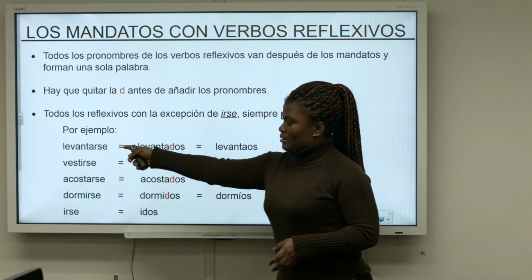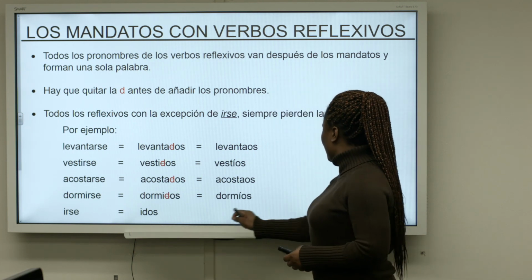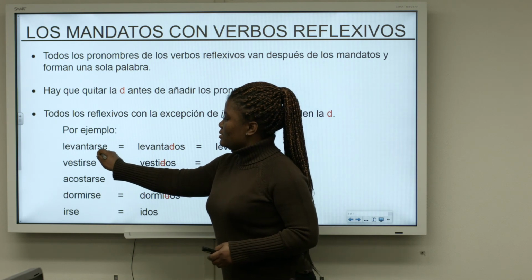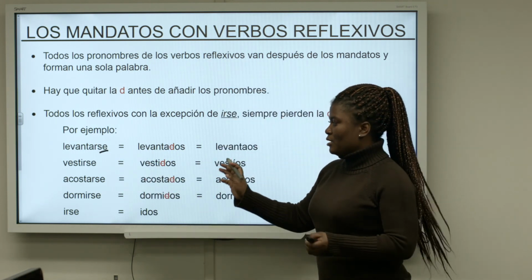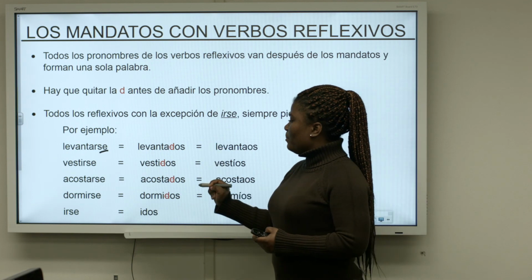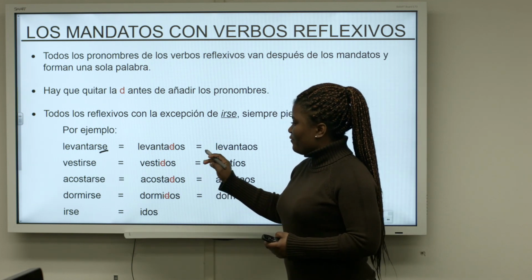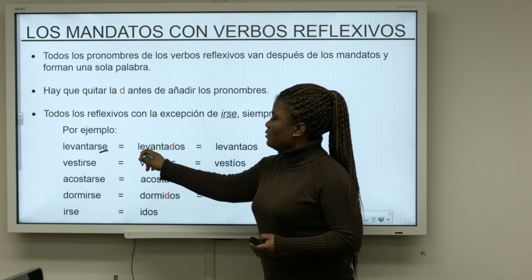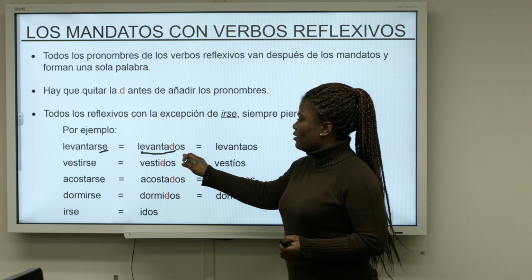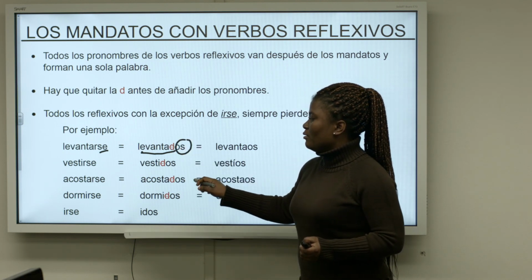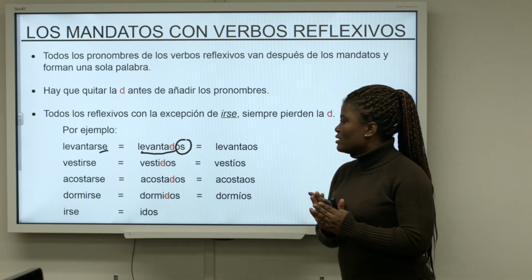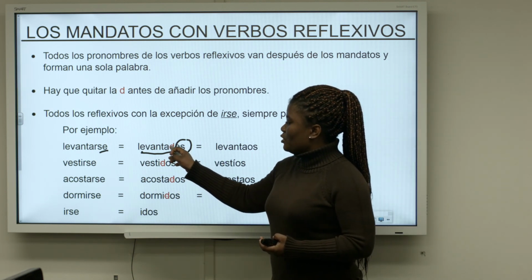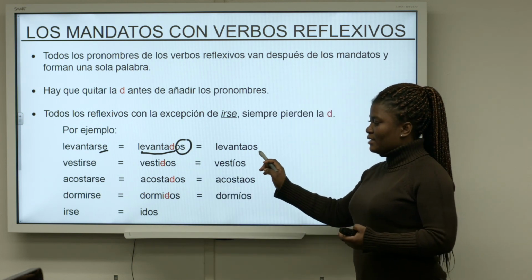So levantarse: the reflexive pronoun comes at the end of the verb and is joined to it. The same way as for the formal commands, for the vosotros commands you have it also joined to the verb, levantad. You have the os joined to the verb and used as one single word. But before you do that, you have to take away the D, so you have levantaos.